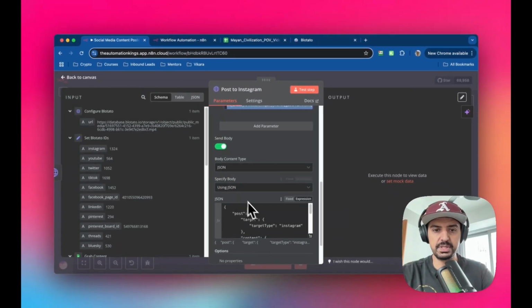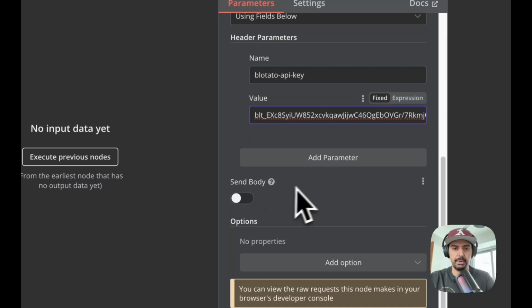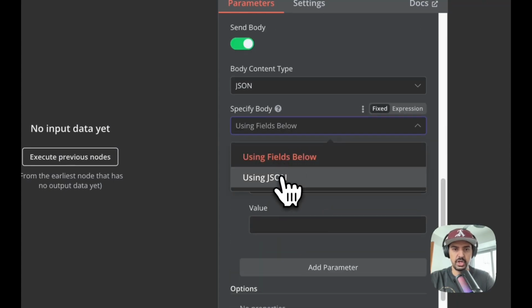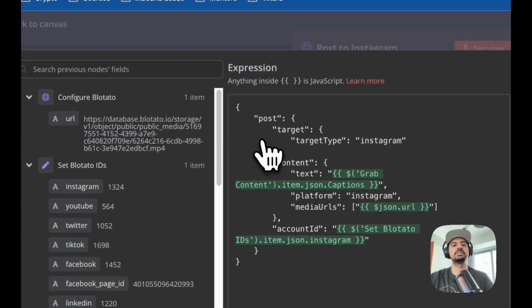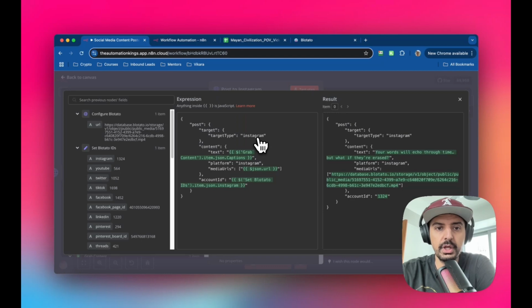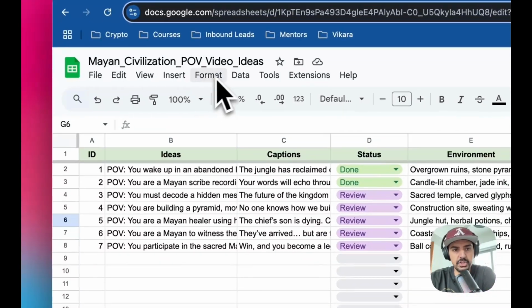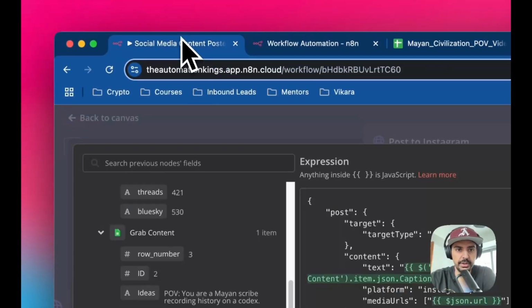And then the last thing you're going to do is toggle send body, which is JSON, and then you're going to use a specific JSON in the body. So head back over, send body, we're going to use JSON, and then we're going to copy this code here. What this does is this is JSON, and the target is Instagram because we're creating the Instagram node inside n8n. And for this part it's just a field. This is just grabbing the content from the grab content node, which I created earlier, and it's just the captions. If I refresh your memory, inside of the sheet, it's just column C here. That's all it's doing.